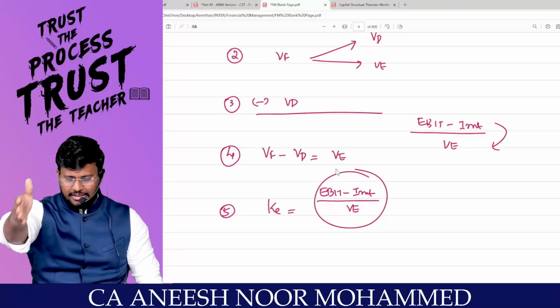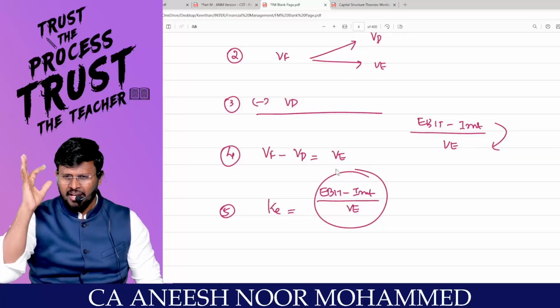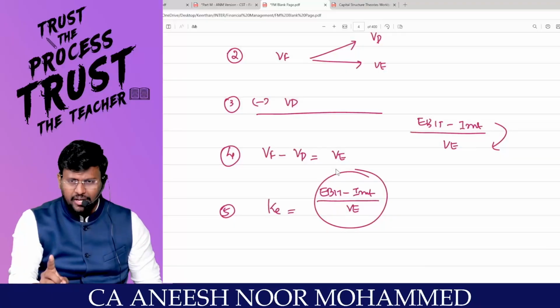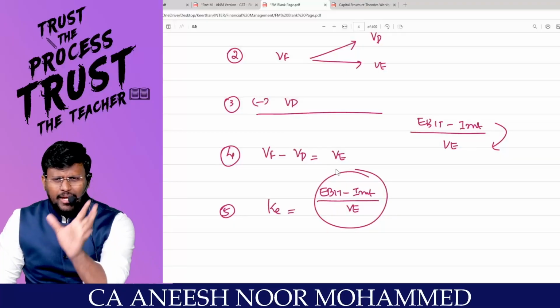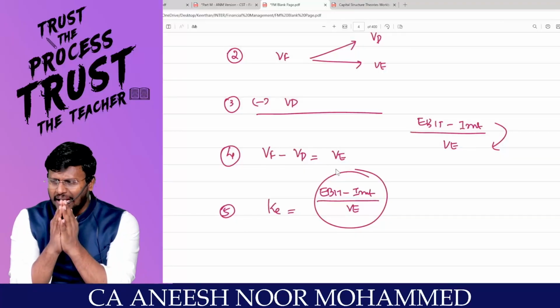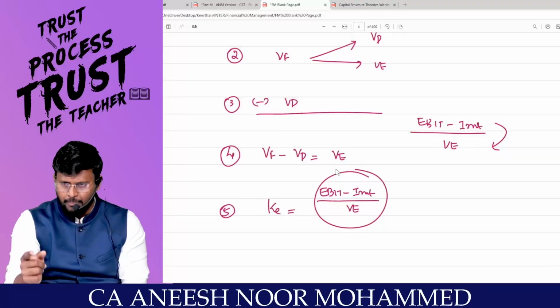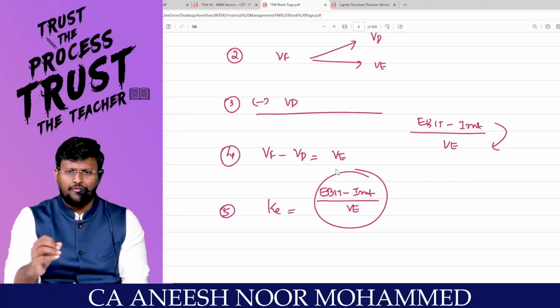Comfortable? So think like this. NI is saying that KD is constant, KE is constant, KO is variable. So first find out EBIT and interest. Then find out market value of the equity. Then find out market value of the debt. You add market value of equity plus market value of debt, you will get the market value of the firm. You have EBIT in your hand, you have market value of the firm in your hand. Find out the KO. Are you with me?